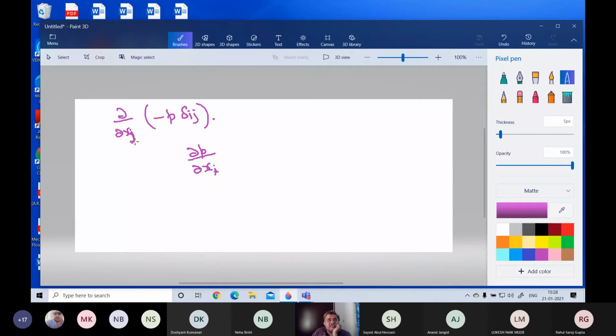When j is not i, this is equal to 0. So this dou by dou xj will have a value only when j equals i. And when that happens, this term can be rewritten as dou by dou xi of minus p. So that is minus dou p by dou xi.